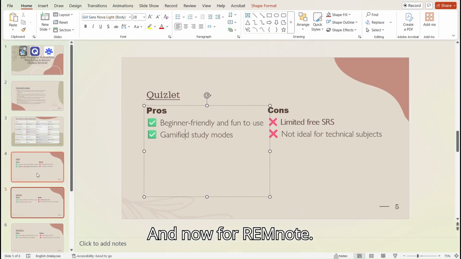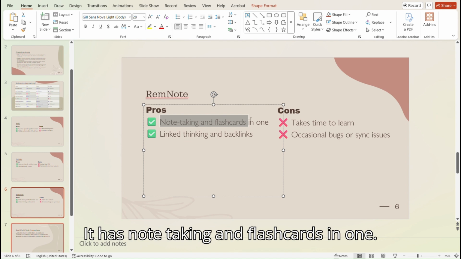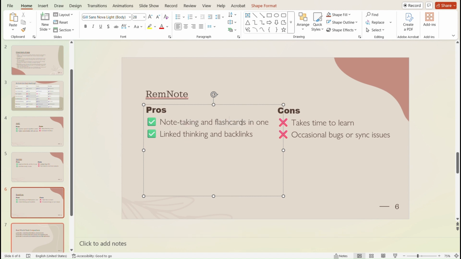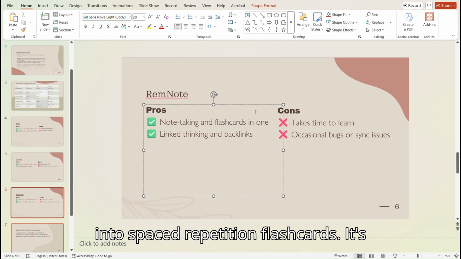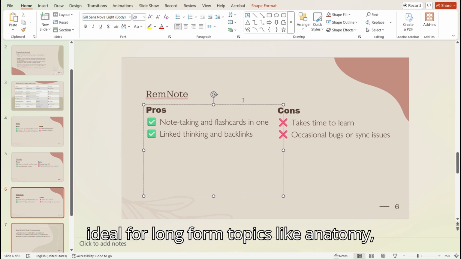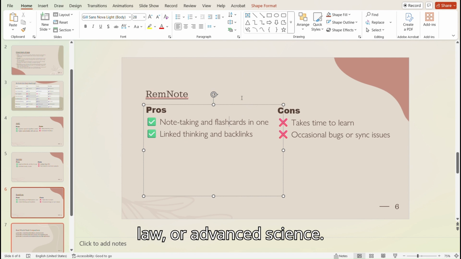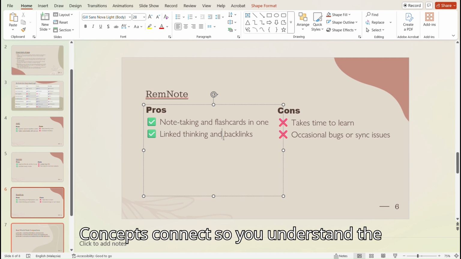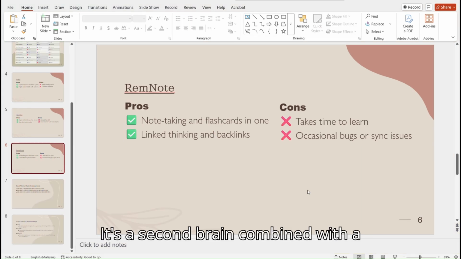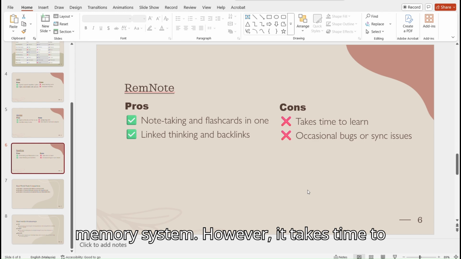And now for RemNote. It has note-taking and flashcards in one. Everything you write can be converted into spaced repetition flashcards. It's ideal for long-form topics like anatomy, law, or advanced science. It has linked thinking and backlinks. Concepts connect, so you understand the bigger picture. It's a second brain combined with a memory system.